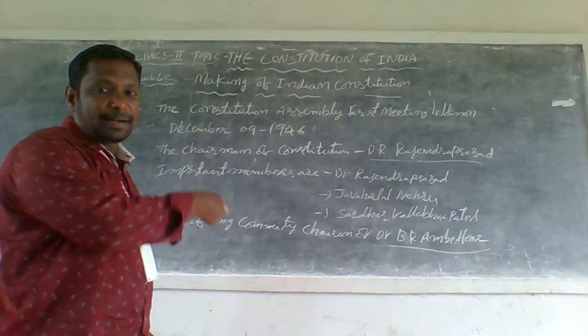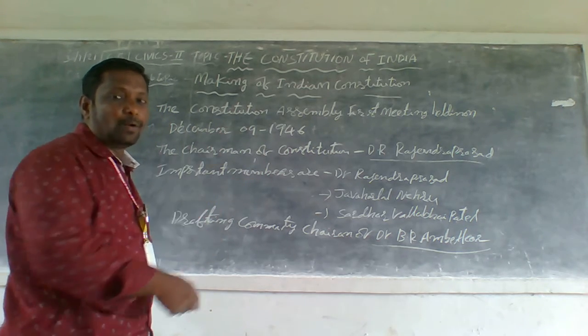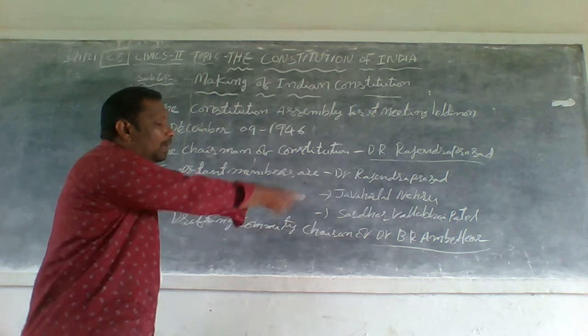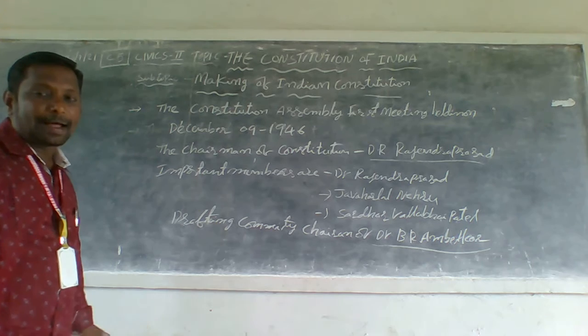The important persons in the Indian Constitution are Jawaharlal Nehru, Rajendra Prasad and Sardar Vallabhbhai Patel. The drafting committee chairman was Dr. B.R. Ambedkar.